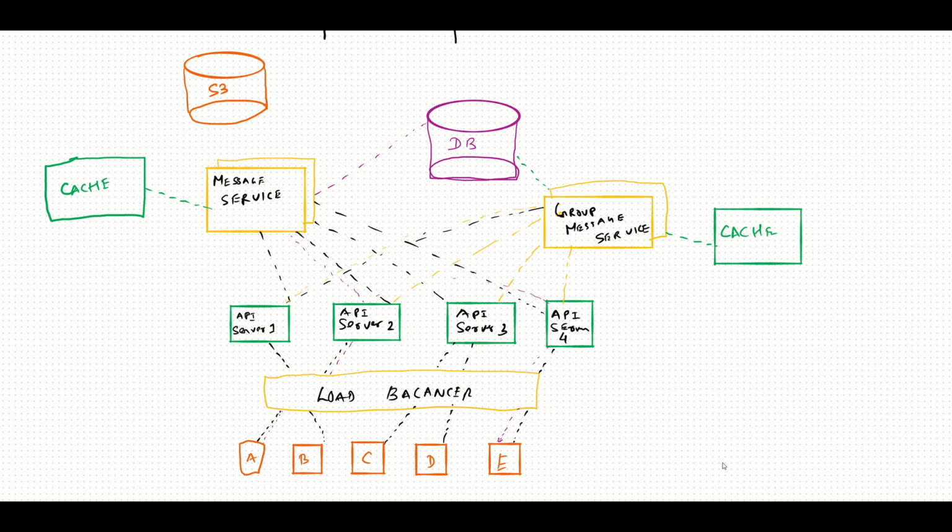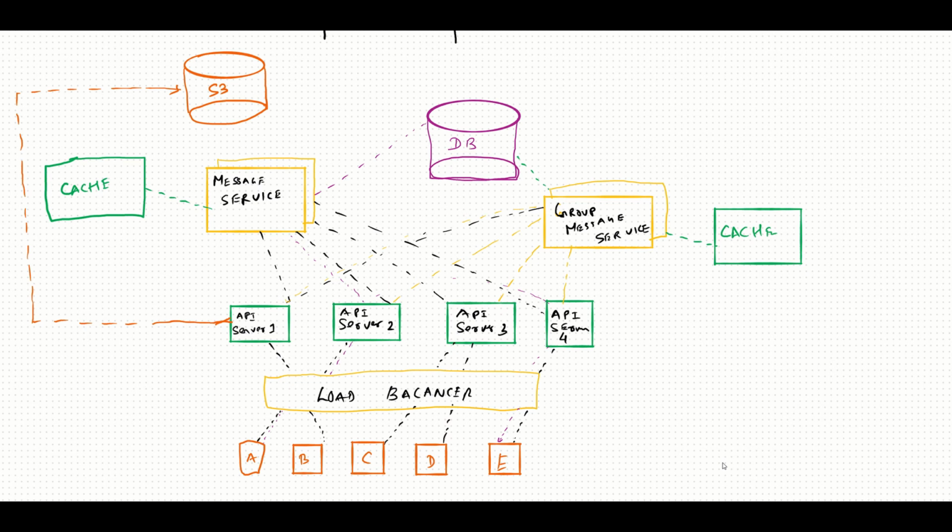So what happens, as soon as the server receives a media file, it'll go and save this media file. Suppose server A gets it. Server A goes and saves it and then copies the same URL of that media file in the message before forwarding to the messaging service or the group messaging service.